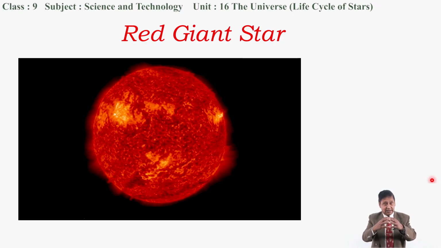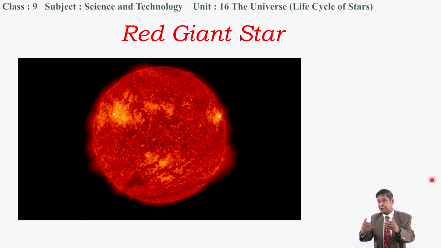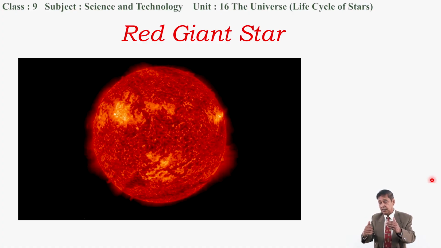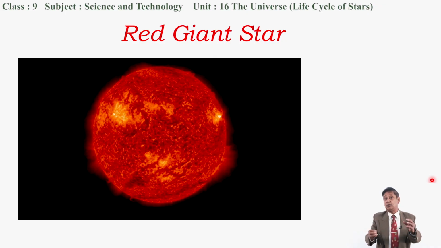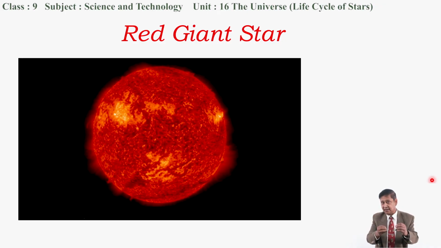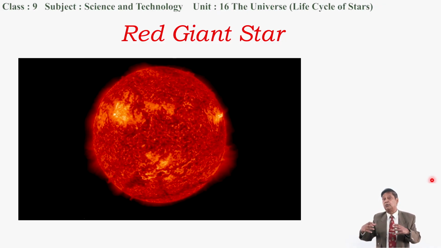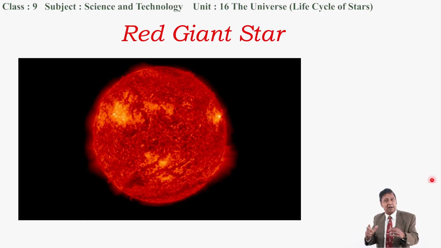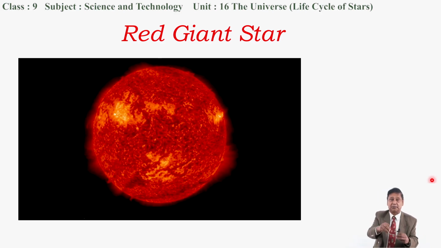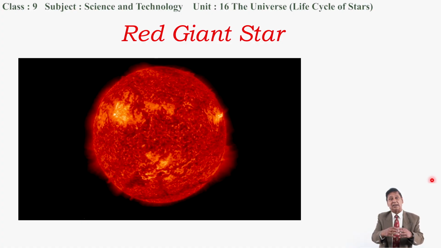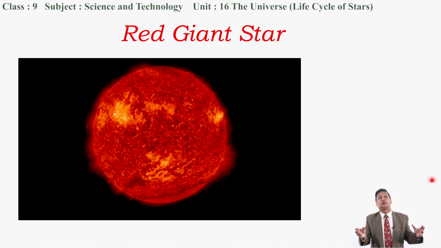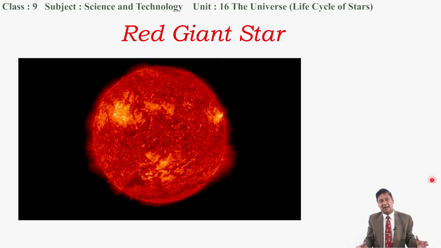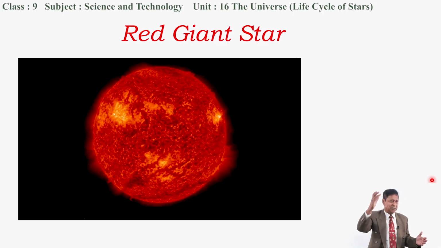It comes up to the first planet, Mercury. It engulfs Mercury. Mercury goes inside the huge red giant Sun, and then it comes up to Venus also. Venus will also be engulfed by the Sun, and it may come to the Earth also when it converts to a red giant star. A day comes, but it takes millions of years.